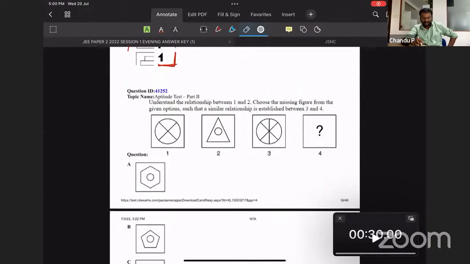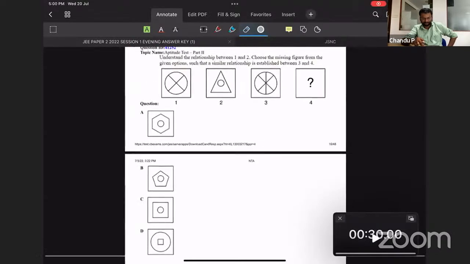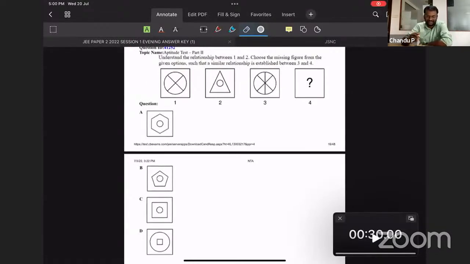Now this question. Understand the relationship between 1 and 2. Choose the missing figure from the given options such that a similar relationship is established between 3 and 4. I will give you 30 seconds. You guys can try. This is a type of question asked from analogies.